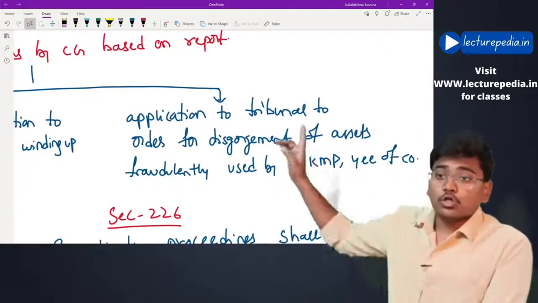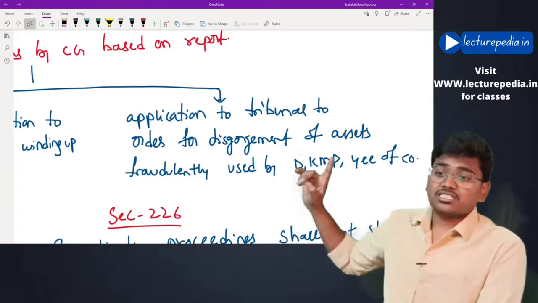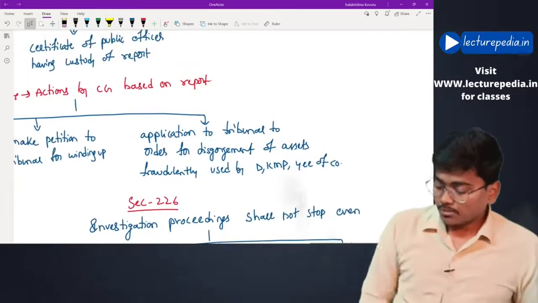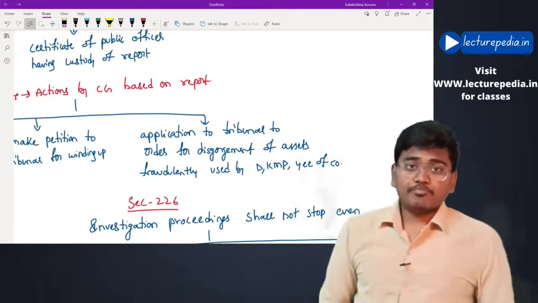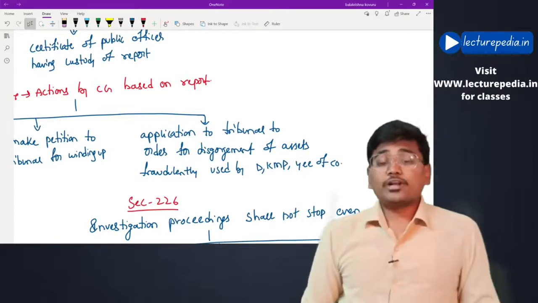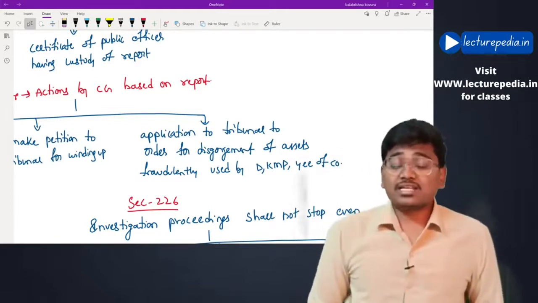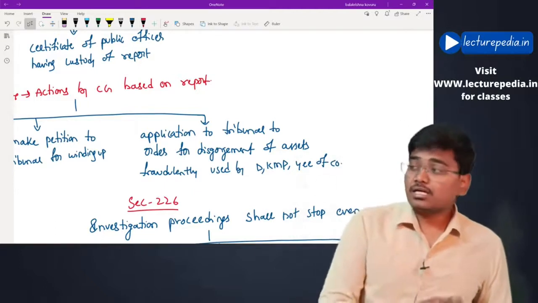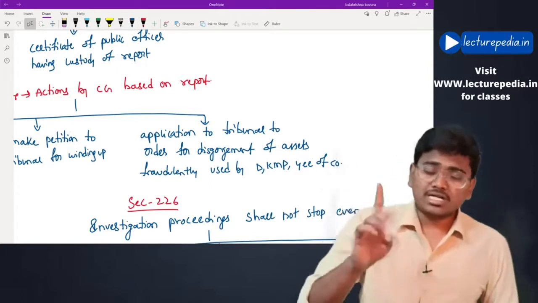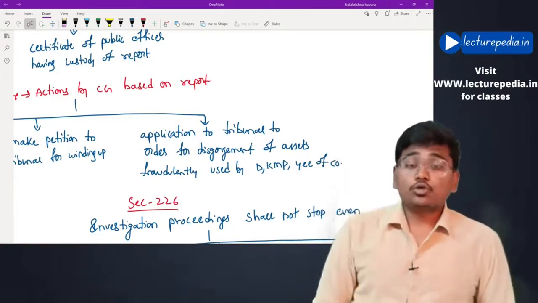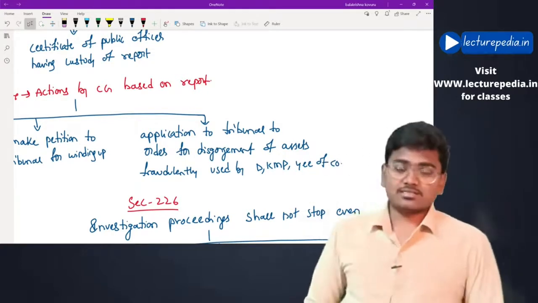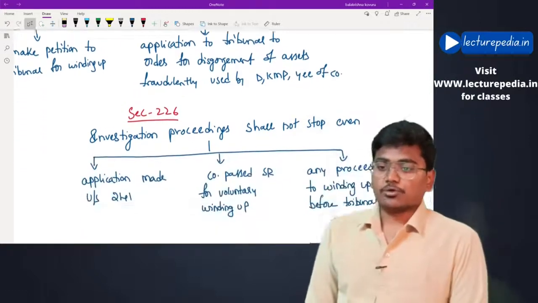Or application to tribunal to order for discharge of assets fraudulently used by the director, key managerial personnel, or employee of the company. Now, based on the investigation, it was found that the employees or some of the directors or key managerial personnel have fraudulently used the assets of the company. In that case, central government will ask the tribunal to give an order asking those employees or directors or key managerial personnel to discharge those assets back to the company. Hope this is clear. These are the actions that the central government can take based on the report.